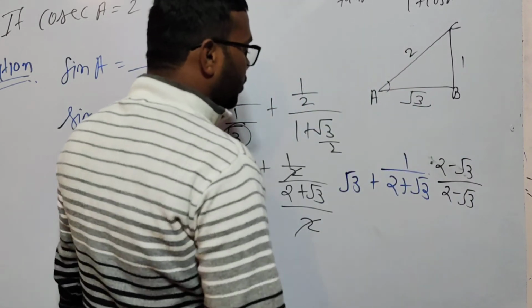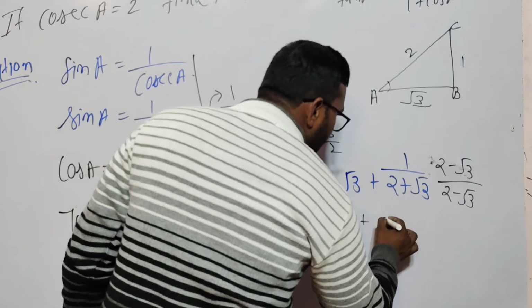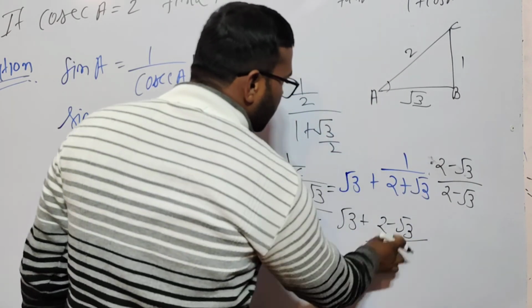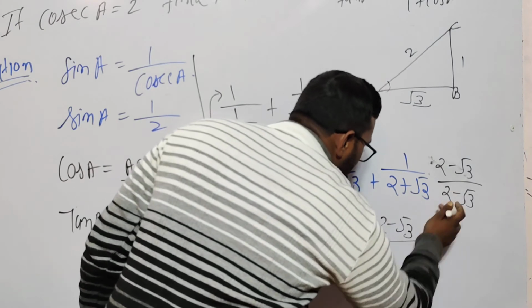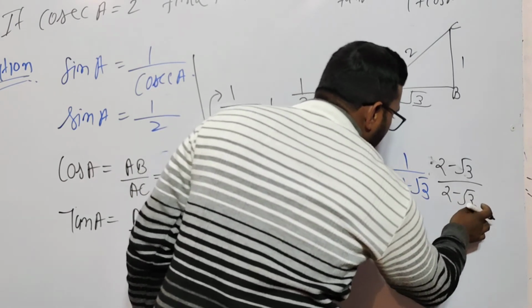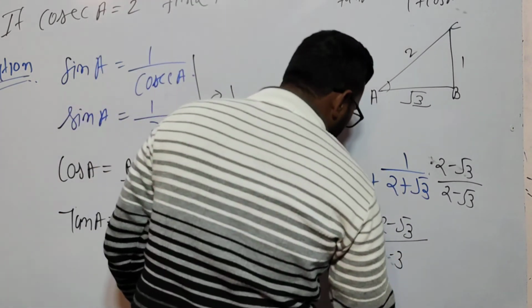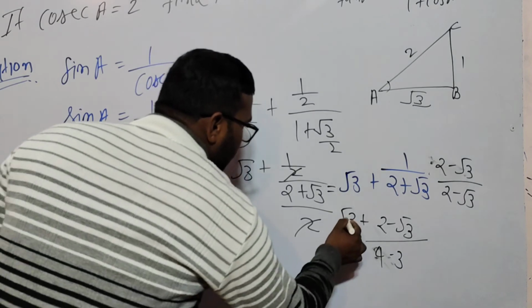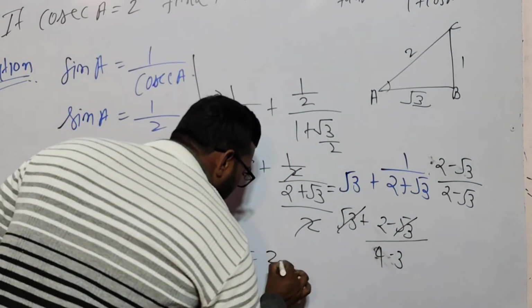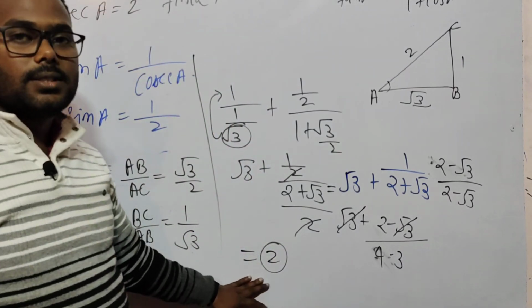So this converts into under root 3 plus 2 minus under root 3, divided by 2 square, which is 4, and minus 3, the square of under root 3. These cancel out with each other, and 4 minus 3 is 1, so we get the value 2. So the answer is 2.